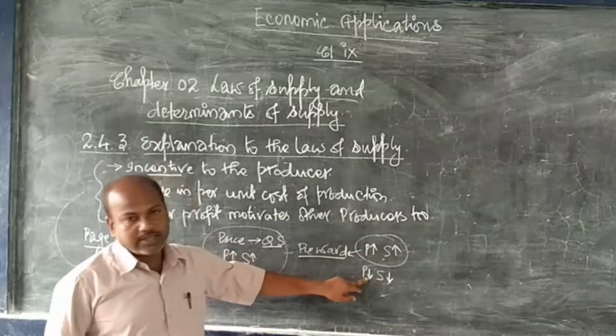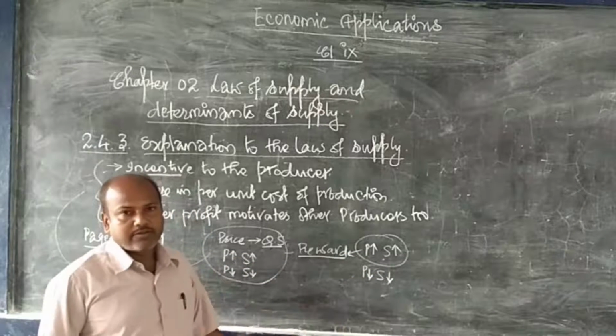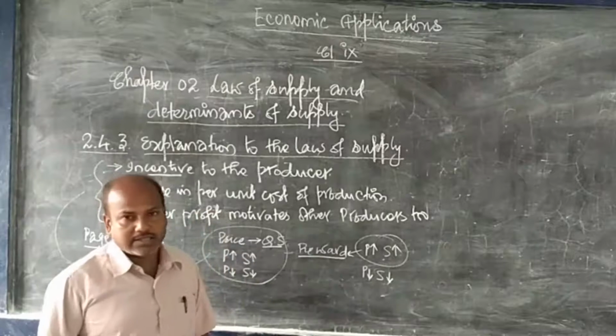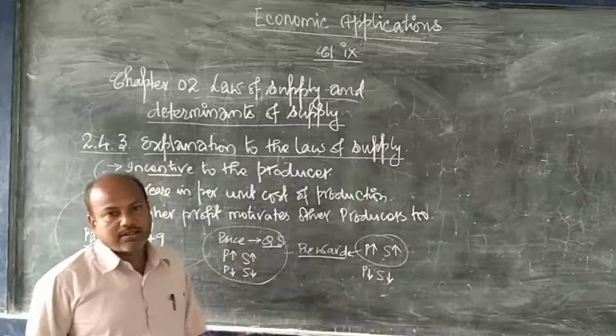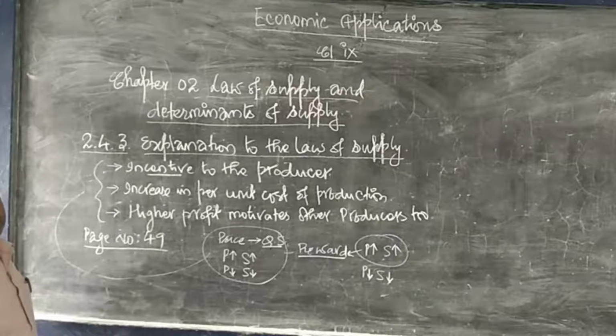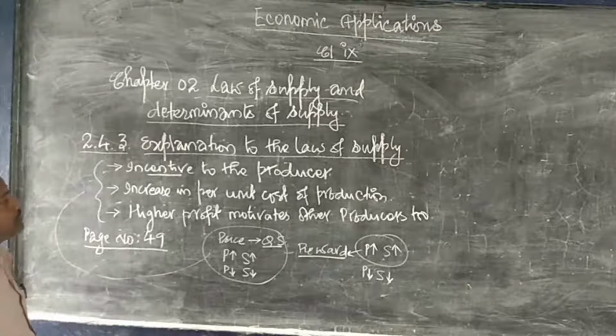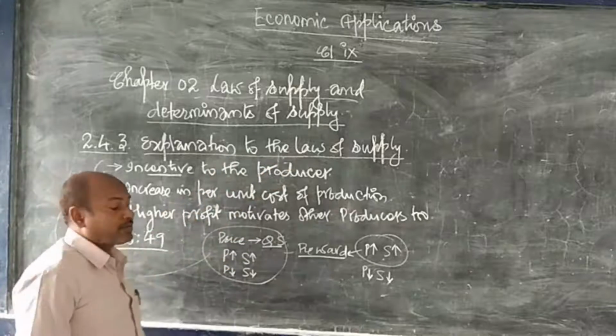Just opposite will be the case. If the price is less, profit is less, which is the incentive. Reward is less, and lesser the reward or lesser the profit, lesser will be the supply. So that is the first reason that explains the direct relationship between the price and the quantity supplied following the law of supply.